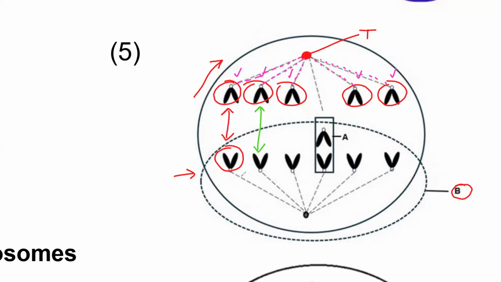They are being pulled by these spindle fibers to opposite poles. Even the third one is being separated from this third one as well. They are being pulled away from one another.